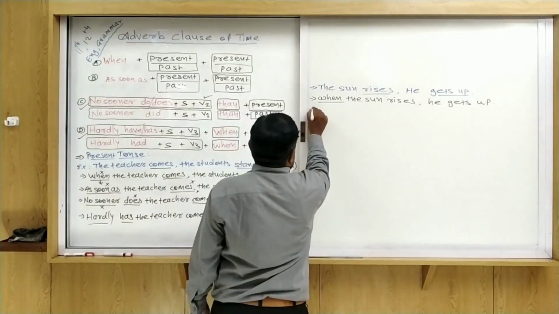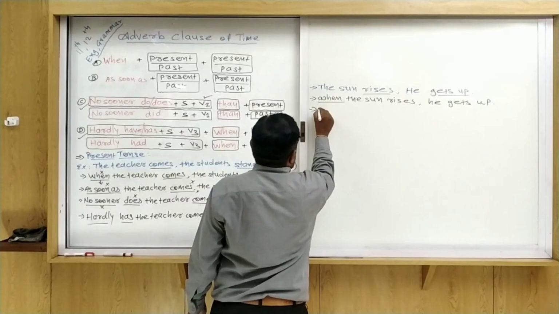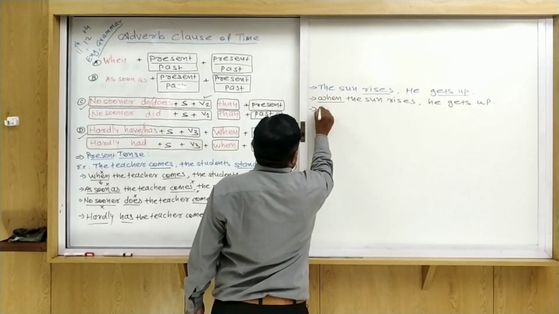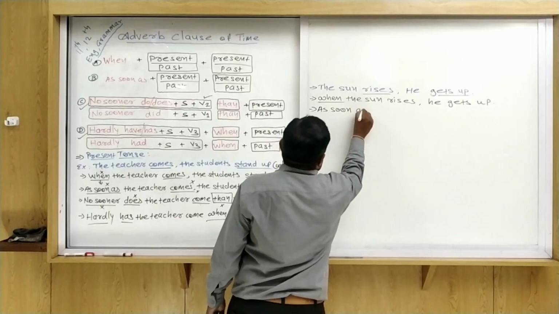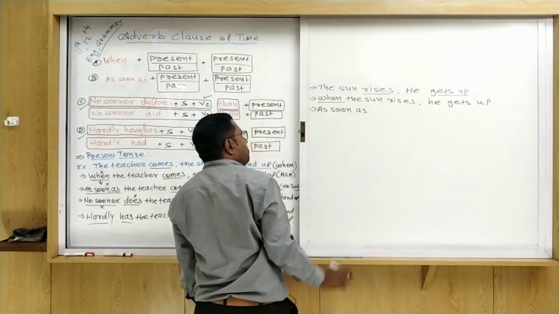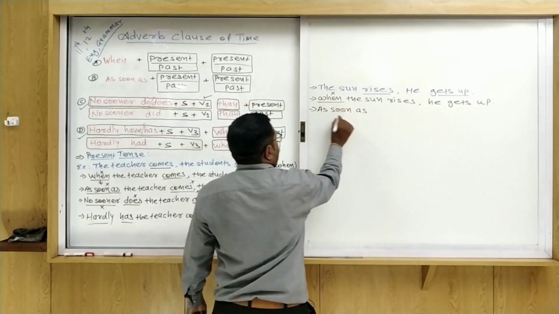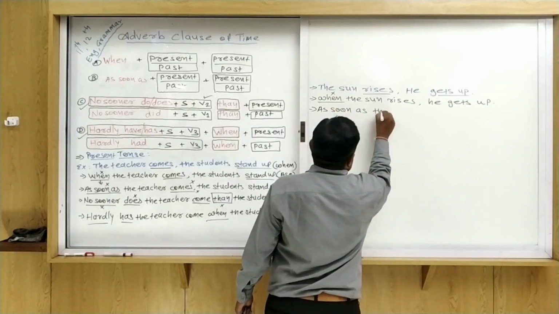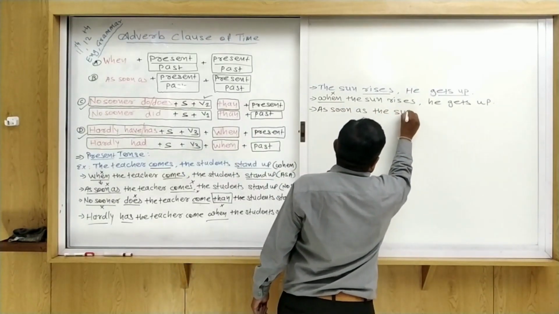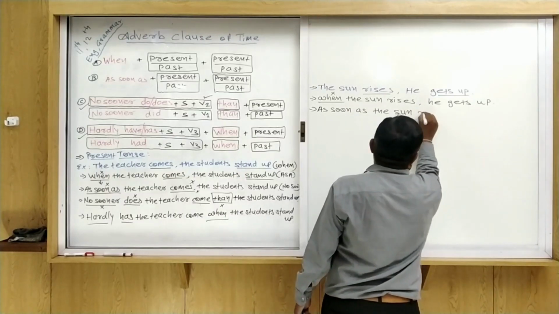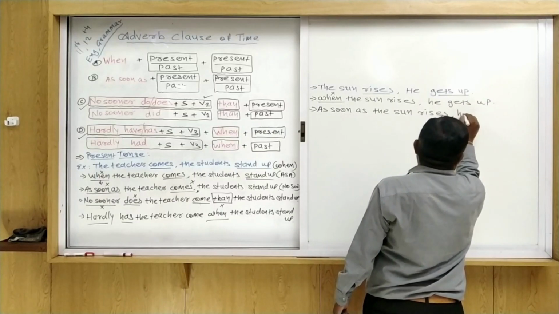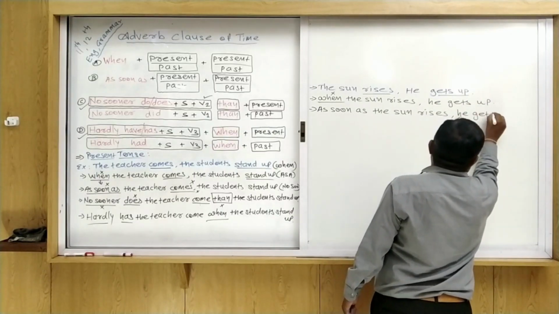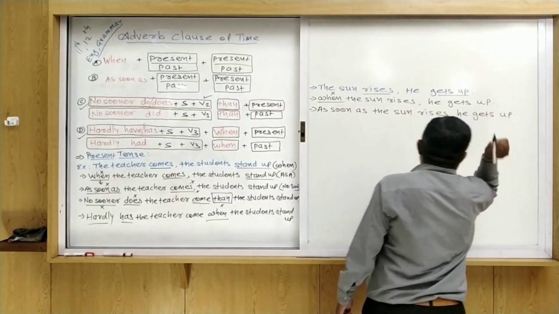Now, as soon as: we are going to use as soon as, so first of all write it down, as soon as. At that time you remove when. So as soon as the sun rises, he gets up.